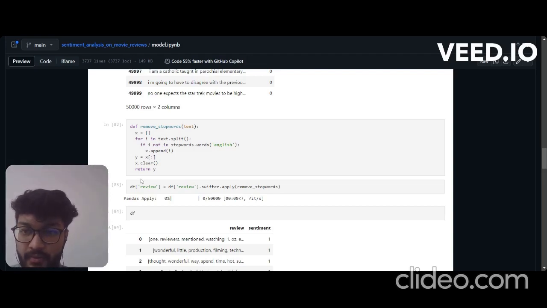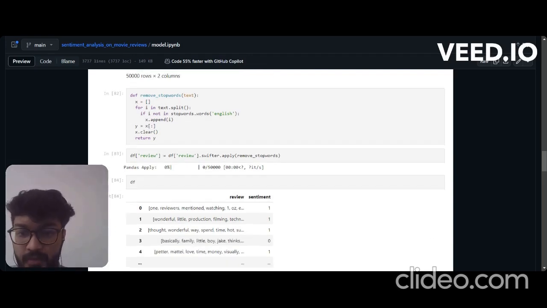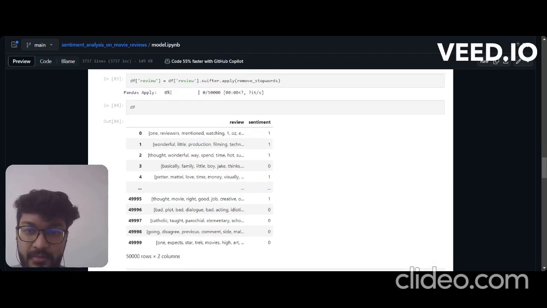So every row we are doing this in the review column. We are using df review is equal to df review dot swifter dot apply this. Swifter we are using here because it decreases our runtime, because it is running our data in parallel. So we are using this library, import swifter, to include swifter in our code, so our running time will become shorter.